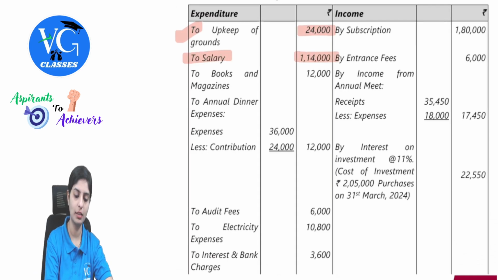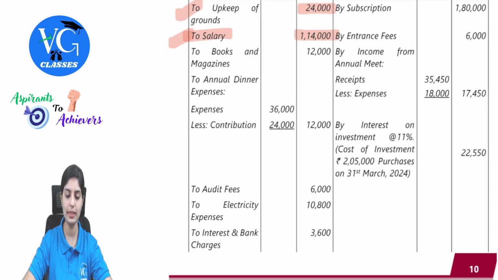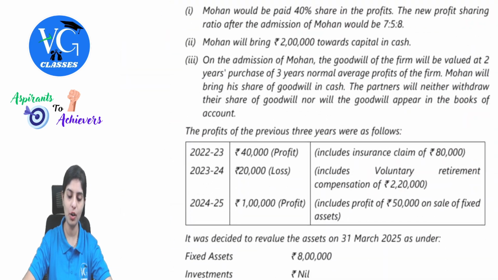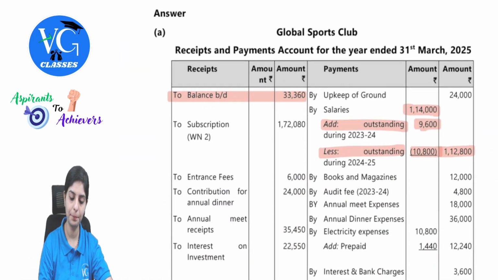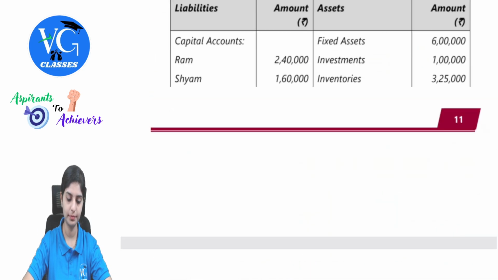So this is done. To books and magazines 12,000. So there was no specific such expenses. So this is again an expenditure. We will record it on the payment side. Books and magazines 12,000.